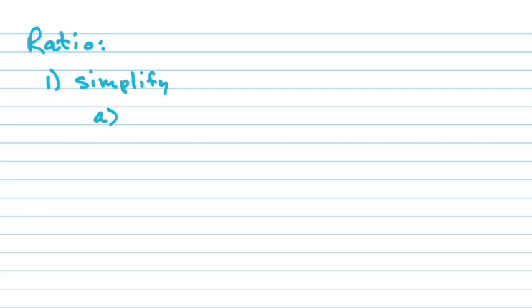First, it can have no common factors. Now, let's talk about that because you may not remember what a common factor is.